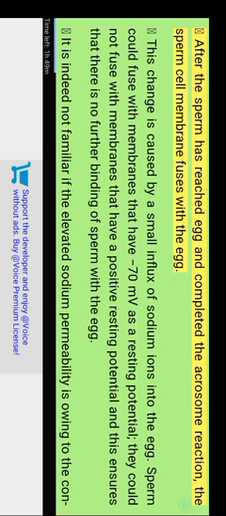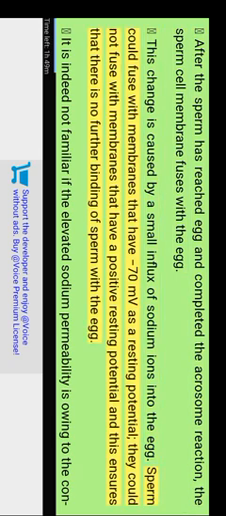Fusion of the egg and sperm cell membranes. After the sperm has reached the egg and completed the acrosome reaction, the sperm cell membrane fuses with the egg. This change is caused by a small influx of sodium ions into the egg. Sperm could fuse with membranes that have -70 millivolts as a resting potential. They could not fuse with membranes that have a positive resting potential, and this ensures that there is no further binding of sperm with the egg.